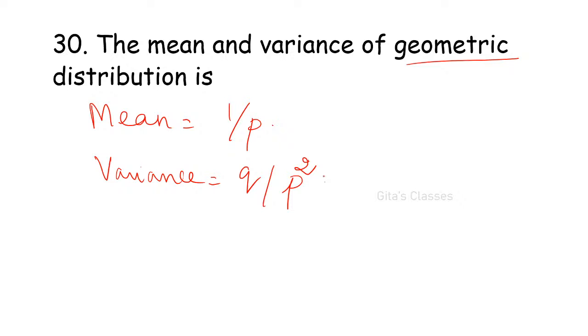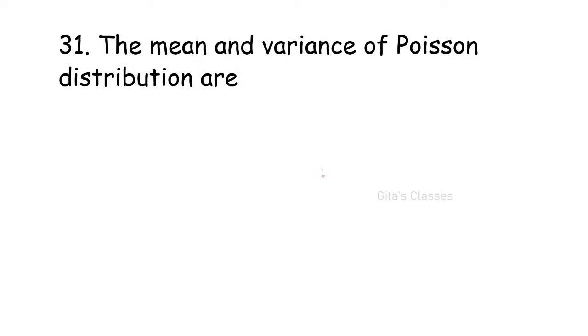Manognya, it is not continuous distribution. You should mention properly that it is normal distribution, because we have so many continuous distributions. Uniform distribution is a continuous distribution, and we are going to see gamma distribution, exponential, all those things are continuous distributions only. Yeah, Dinesh, 1 minus p by p squared is right. Very good. Okay, next question.